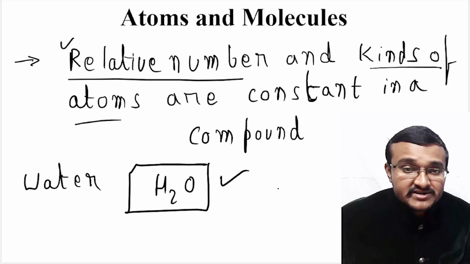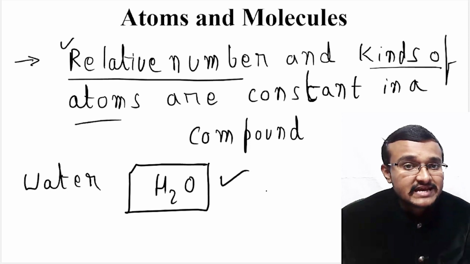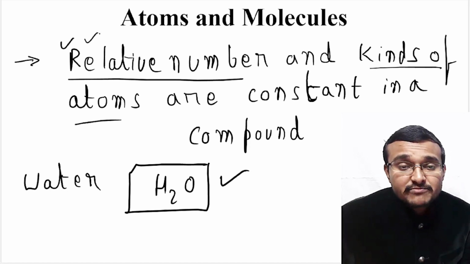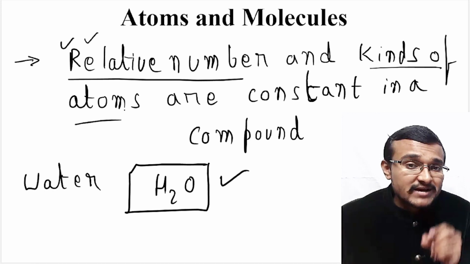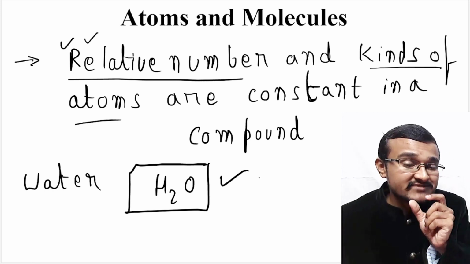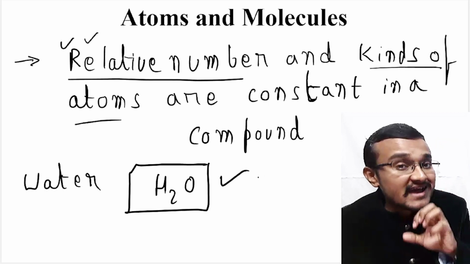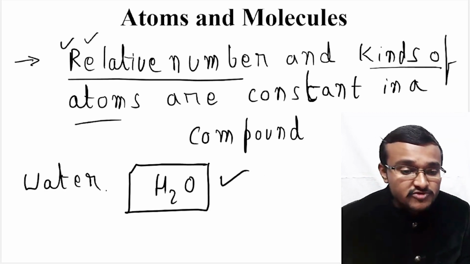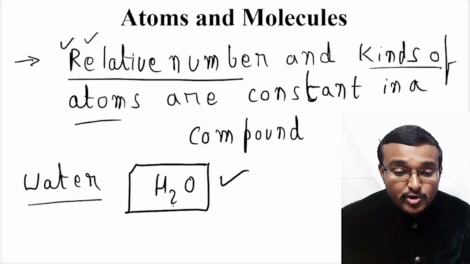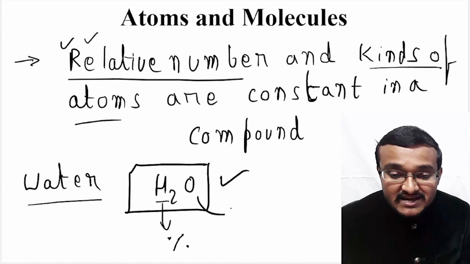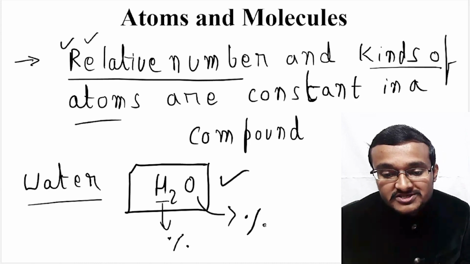So what do you mean by relative number? If you consider water, H2O is its chemical formula. The relative number is the number which gives you the percentage of a particular element in that compound. For example, in water, how much percentage of hydrogen is there and how much percentage of oxygen is there?